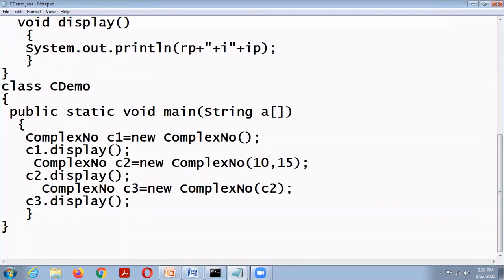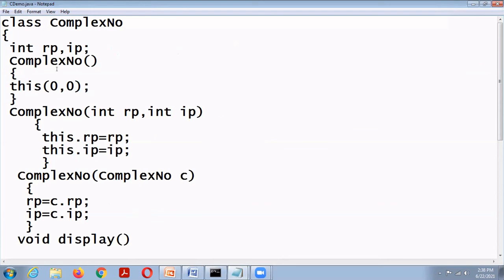So this keyword has two uses. One, to differentiate the data member and argument if they have the same name. And another one is to explicitly invoke a constructor from another constructor within a class. Are you clear?